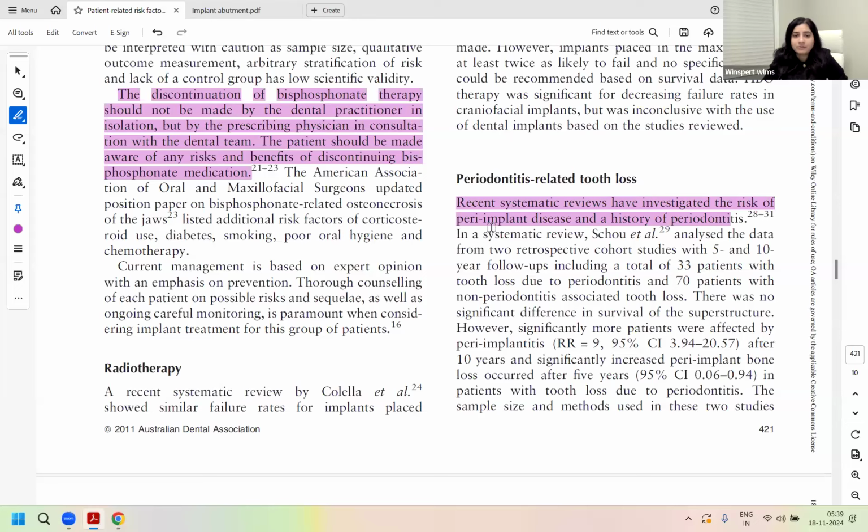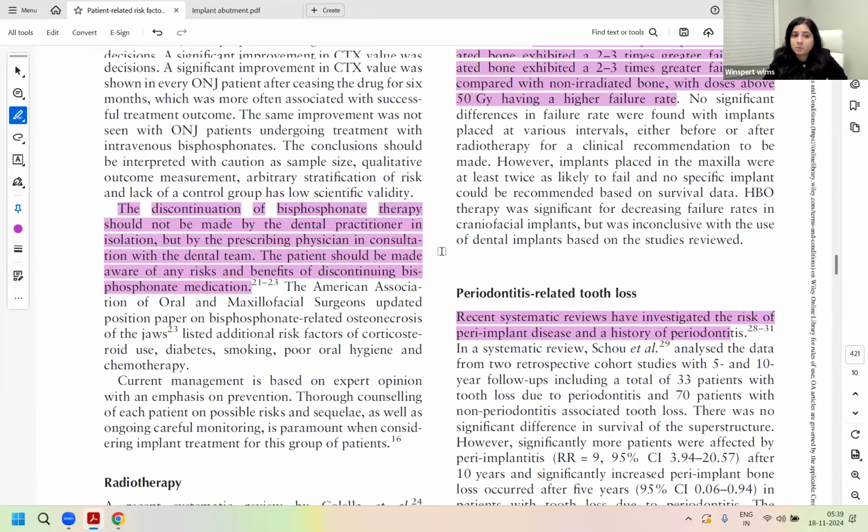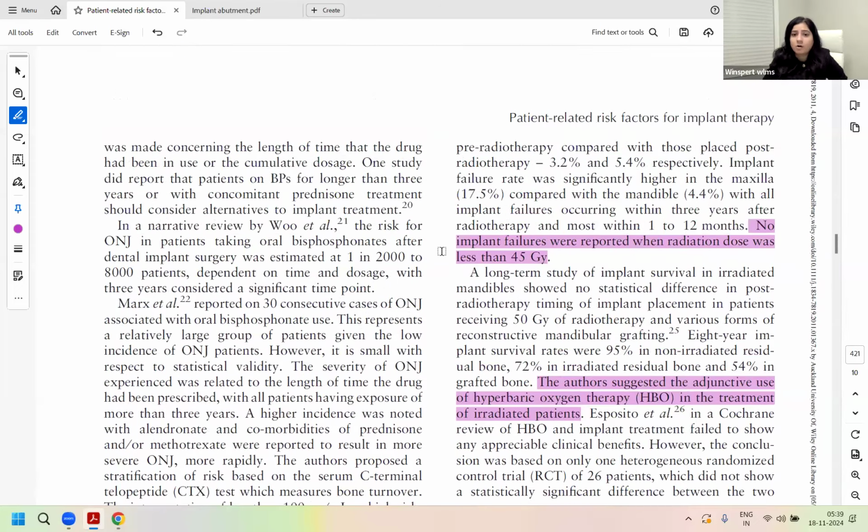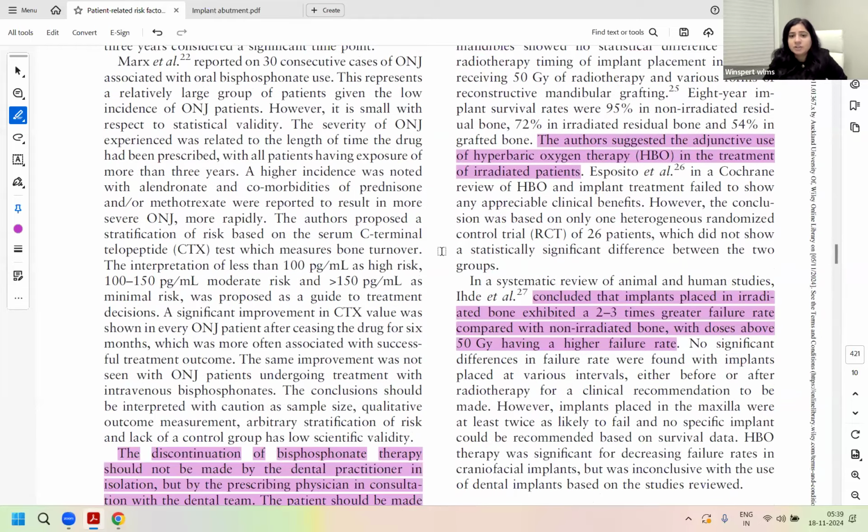Considering the radiotherapy history poses a higher risk of failure, especially when the radiation dose was greater than 50 grays. Would you remember this one? There have been histories given to you in the exam where the radiation dose has been mentioned as well. Is that right? 60 grays questions, 50 grays questions. We have seen those radiotherapy doses in the examination questions.